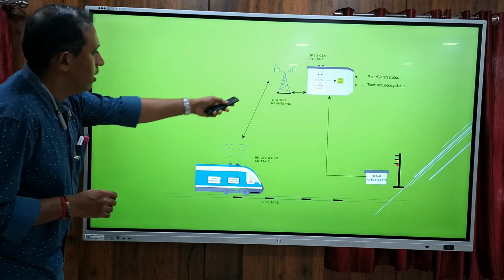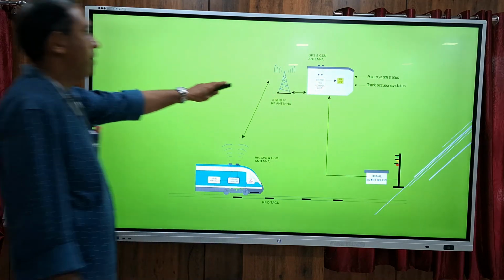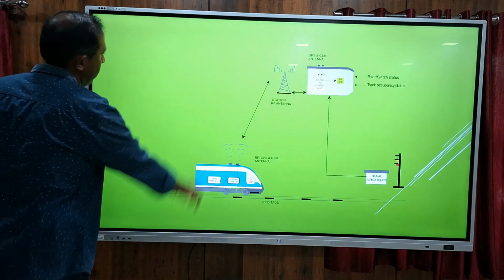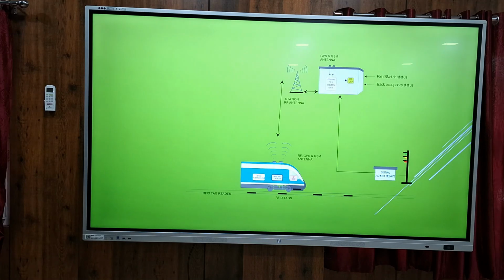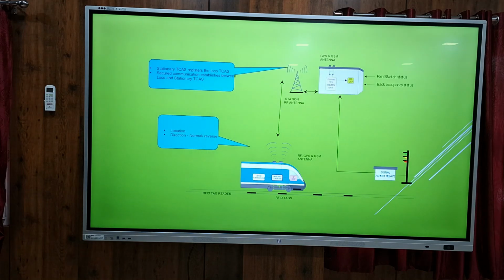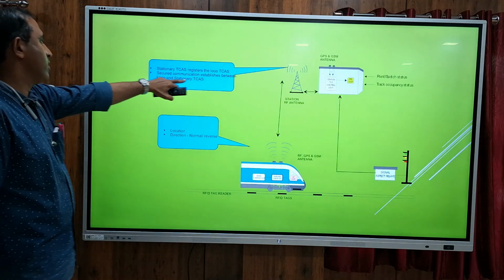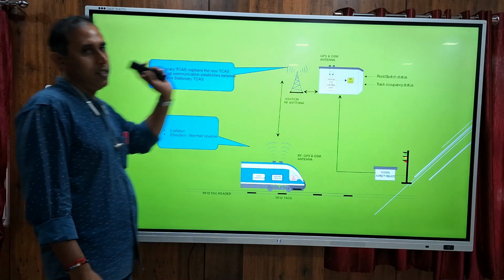This train is approaching this station. The station already has all the signal aspects and status available. So through this station antenna, it will communicate. Before establishing communication, a secure communication must be established between station and KAVACH, because unauthorized access should not take place. For that, a key exchange should take place between this loco and the station KAVACH.